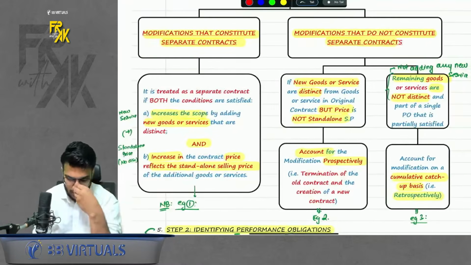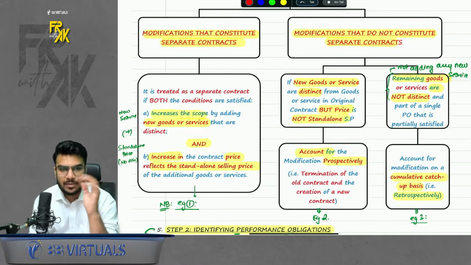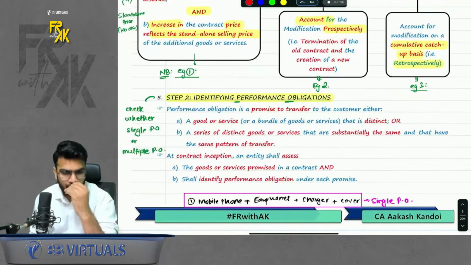So this was our step number 1, which we completed. I hope this is very much clear to you. I have done a very detailed revision of this.